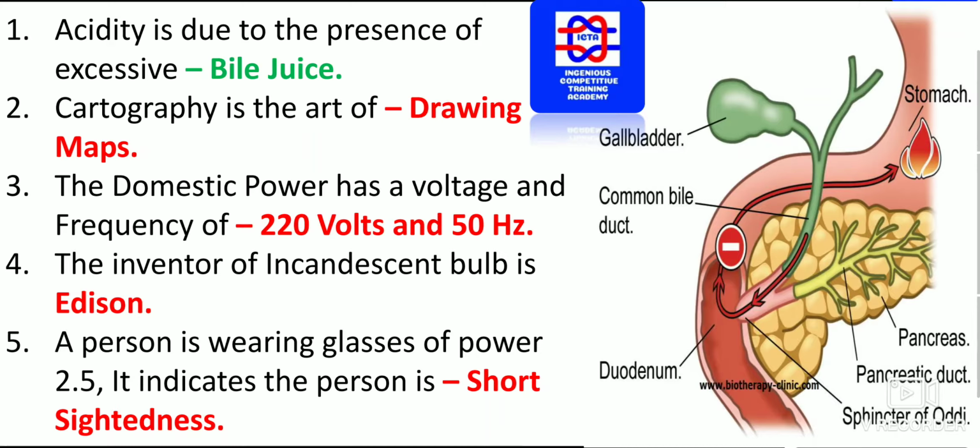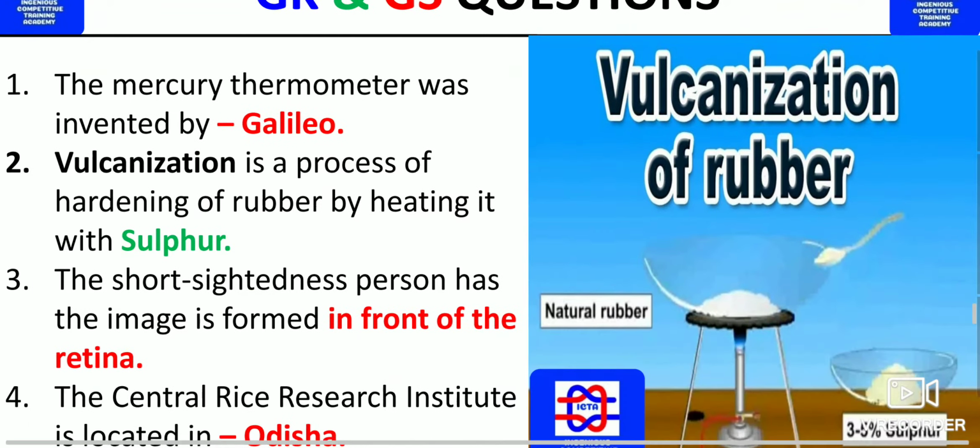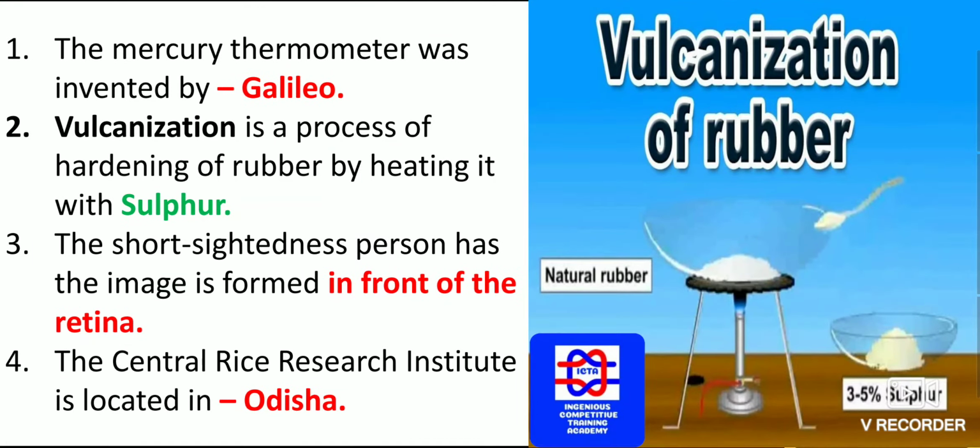Next we have the inventor of incandescent bulb. The electric bulb has been invented by Thomas Alva Edison. A person is wearing glasses of power 2.5. It indicates the person is having the problem of myopia. It's also known as short sightedness. This is one thing you have to remember guys. Hypermetropia, that is long sight.